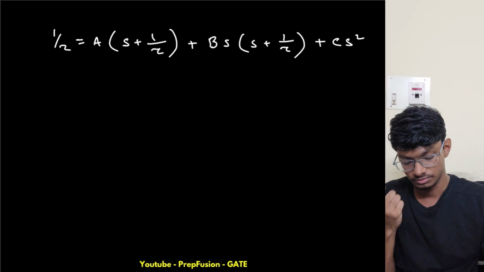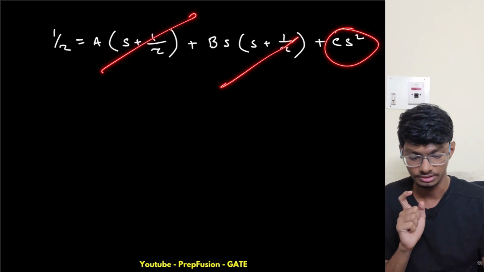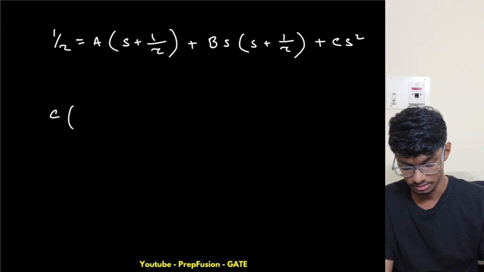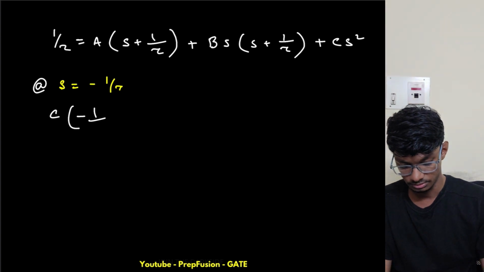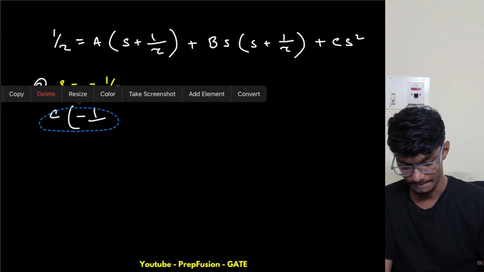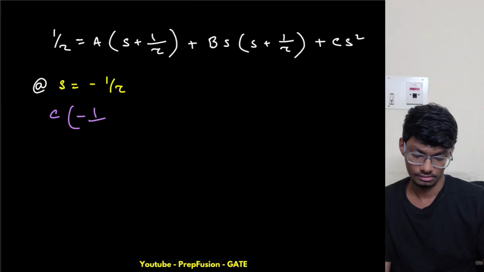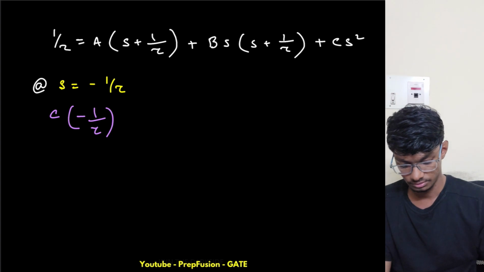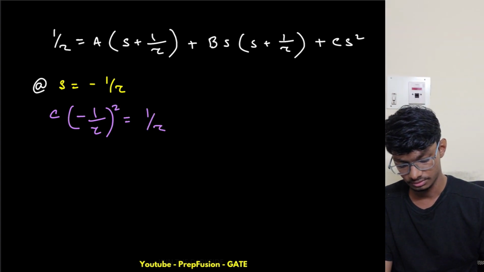Now I will just put s equals to minus 1 by tau, okay. Then this will be gone, this will be gone, only this will remain, right? So this is c into minus 1 by tau whole square equals 1 by tau itself, right?